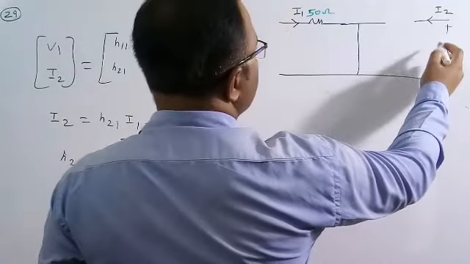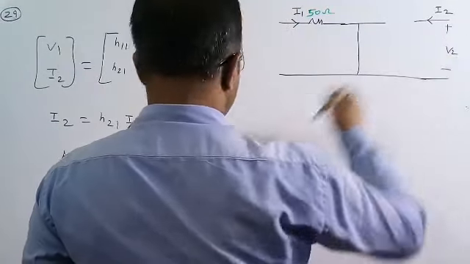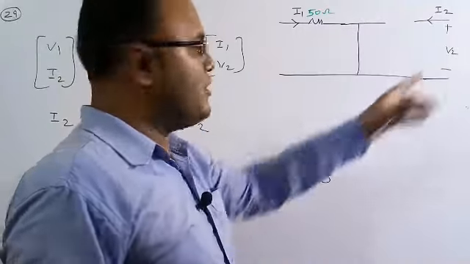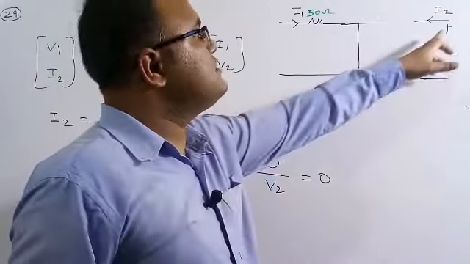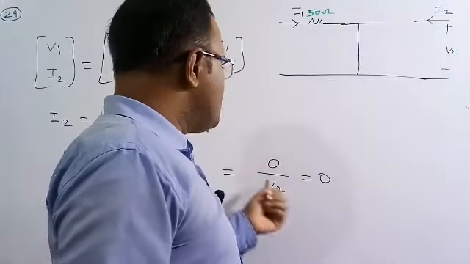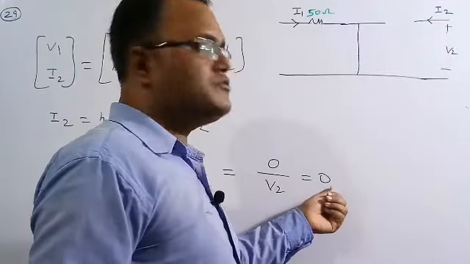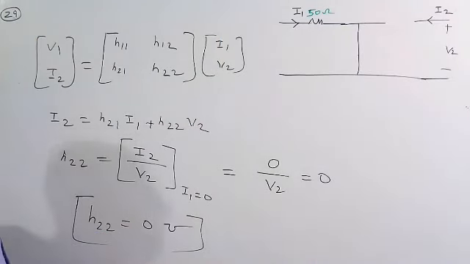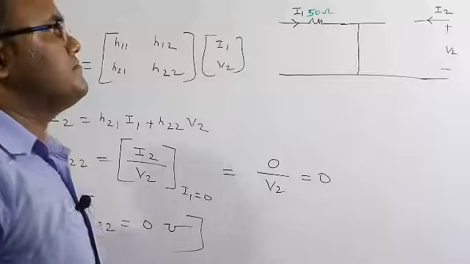Now here V2 is there, here I2, so therefore the I2 value is equal to 0 because no current is flowing. I2 is equal to 0, but V2 is a non-zero value. So therefore 0 by V2 is equal to 0. So therefore H22 is equal to 0 mho, which is the correct answer of this question.